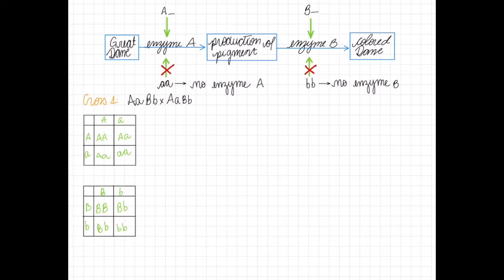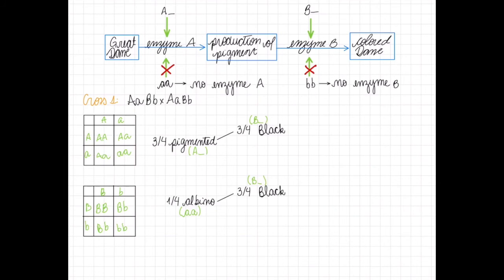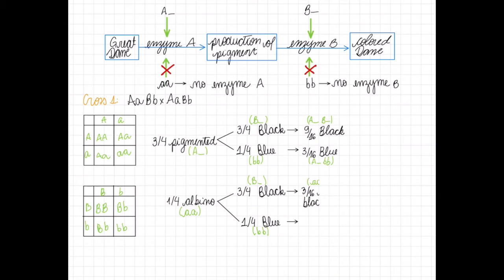From the gene A cross, 3/4 will be pigmented and 1/4 will be albino. Then from the B cross, 3/4 have the gene for black pigment and 1/4 for blue pigment. So we end up with 9/16 black puppies, 3/16 blue puppies, 3/16 albino puppies with genes for black pigment, and 1/16 albino puppies with genes for blue pigment. Since none of these are pigmented, in the end we have 4/16 albino puppies.